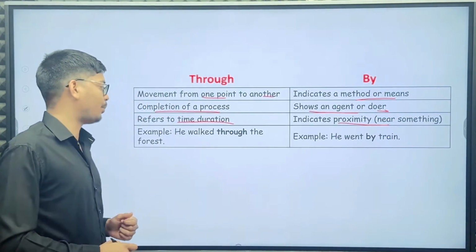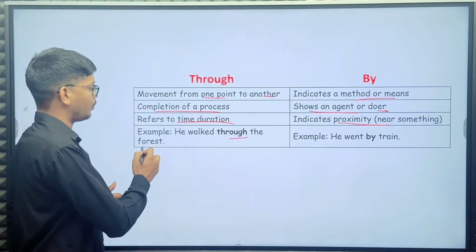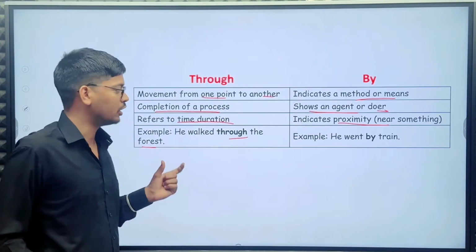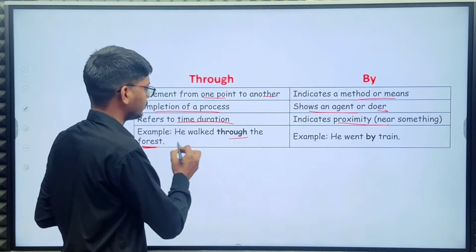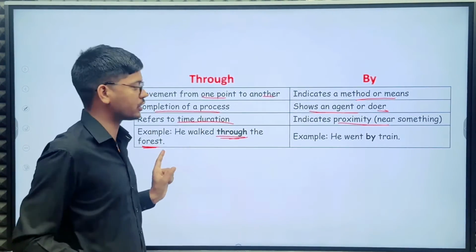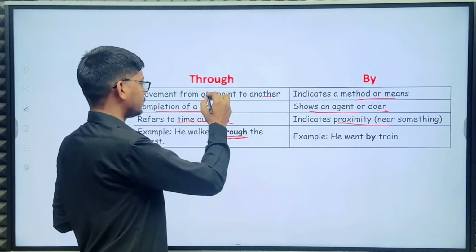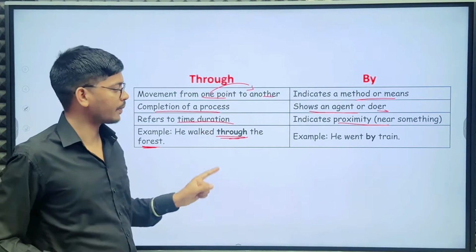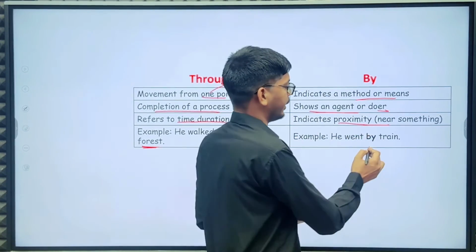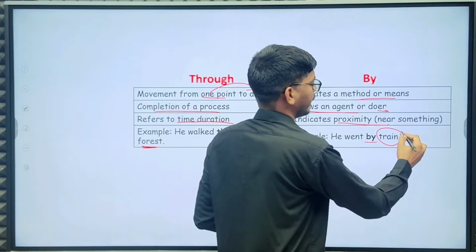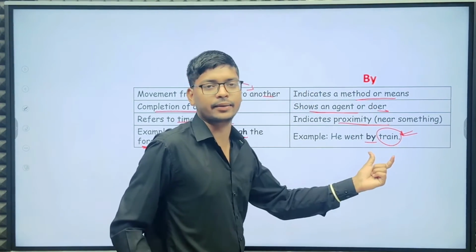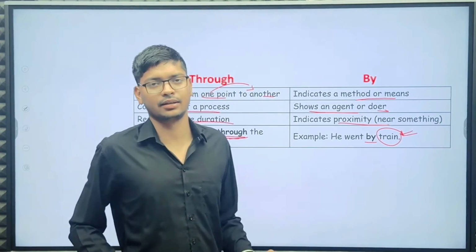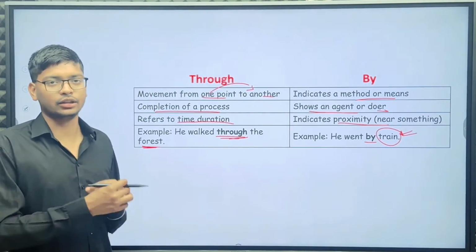Okay, example here: He walked through the forest. So here he goes from one point to another point. Next, he went by train. Train is a method here. So here you understand the difference between by and through.